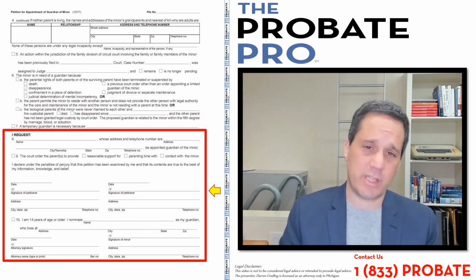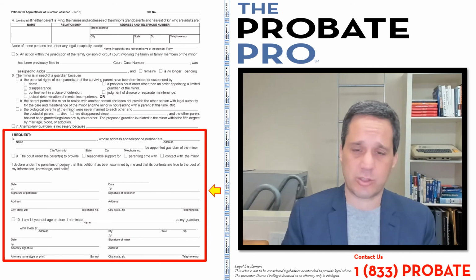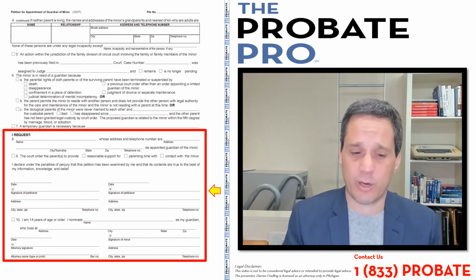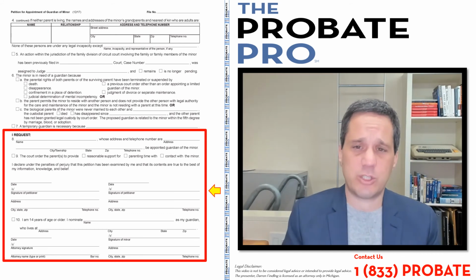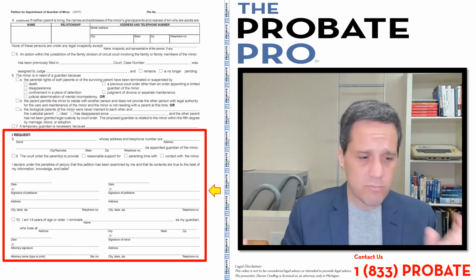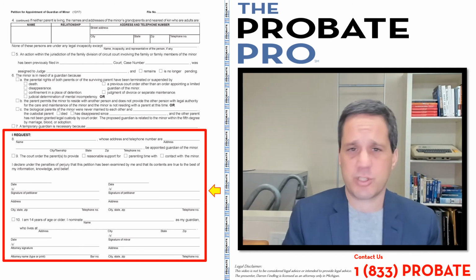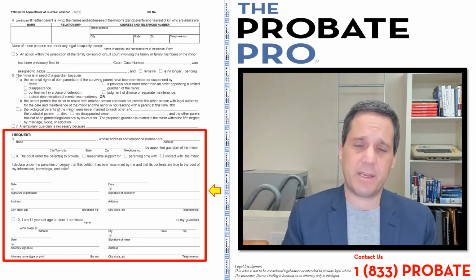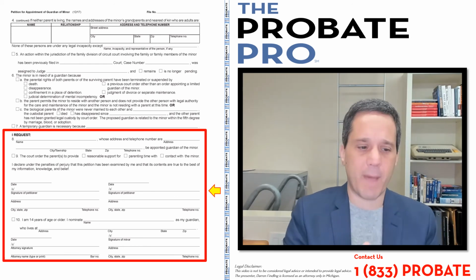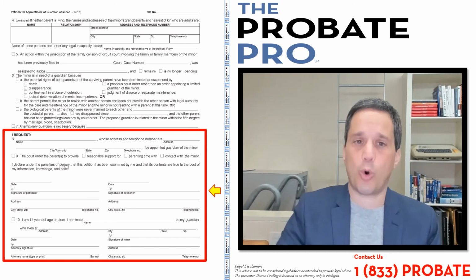Now, again, I mentioned that there's a penalty of perjury clause there, so please examine the form carefully before you sign. There's actually two spots for petitioners, because if there's a mother and father, for example, as co-petitioners, there's a spot for both. And in Section 10, if the minor is 14 years or older, the minor can actually make a nomination.